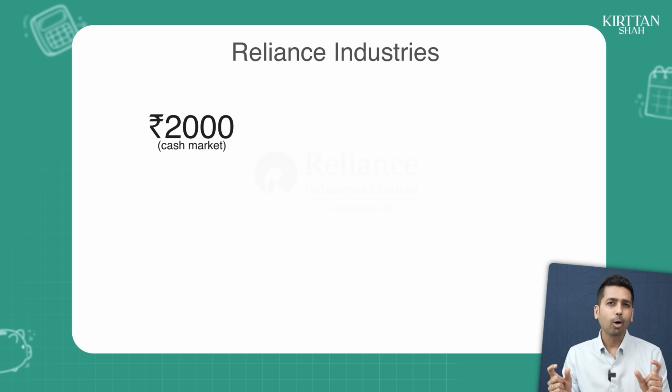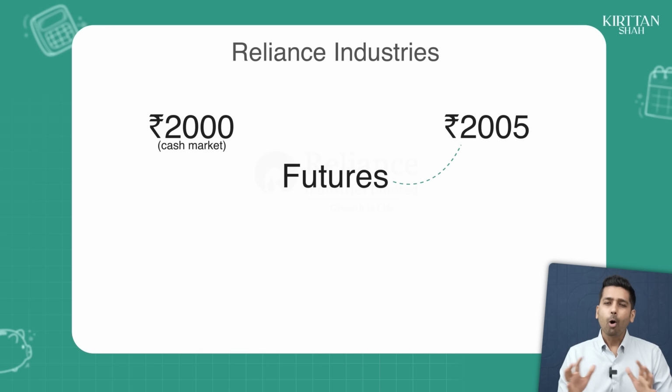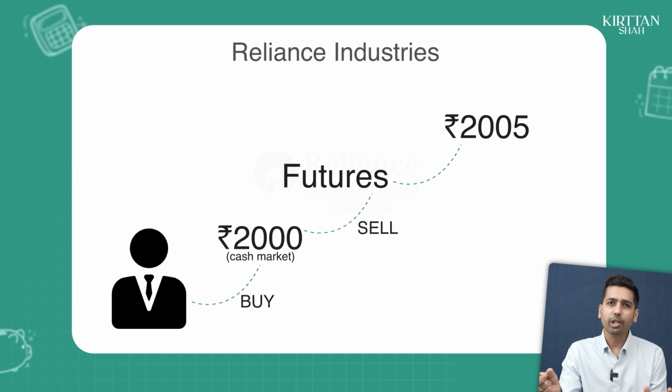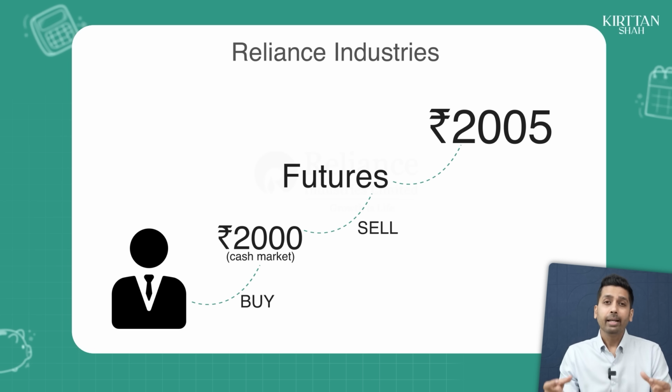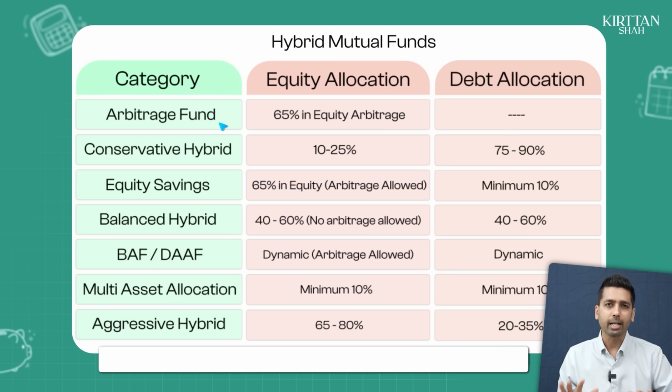And then there is something called as futures. Now, if the Reliance futures is available for 2005 rupees, all that the fund manager really has to do is buy the Reliance stock in the cash market at 2000 and sell it in the futures market at 2005. When they do this transaction, they lock this 5 rupees of benefit, which is going to be made by the fund irrespective of wherever the stock prices of Reliance go.